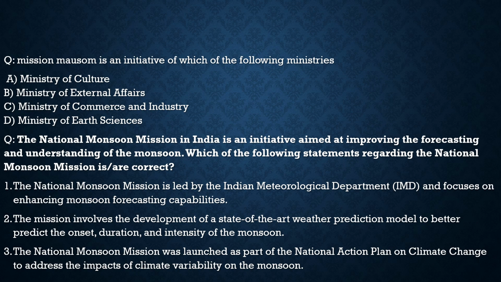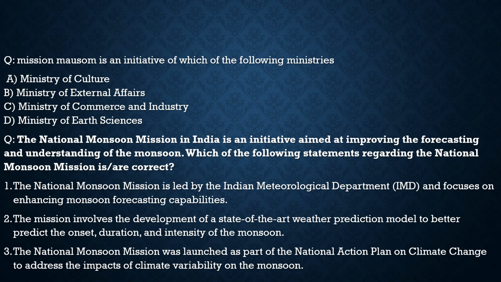Now coming to another question on the same topic. The National Monsoon Mission in India is an initiative aimed at improving the forecasting and understanding of the monsoon. Which of the following statements regarding the National Monsoon Mission are correct? First statement: it is led by the Indian Meteorological Department and focuses on enhancing monsoon forecasting capabilities, 100% correct.